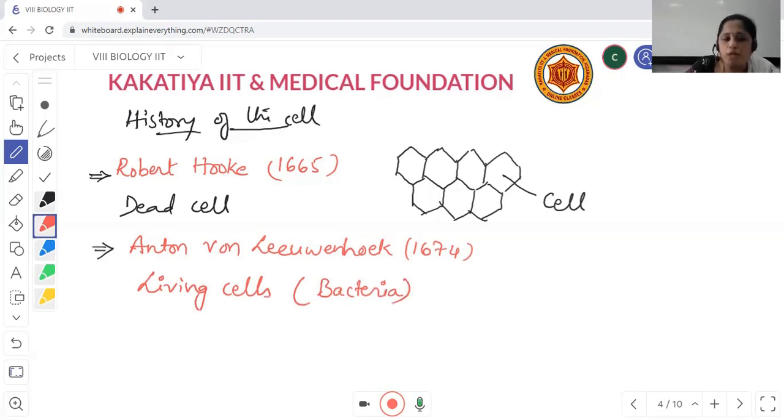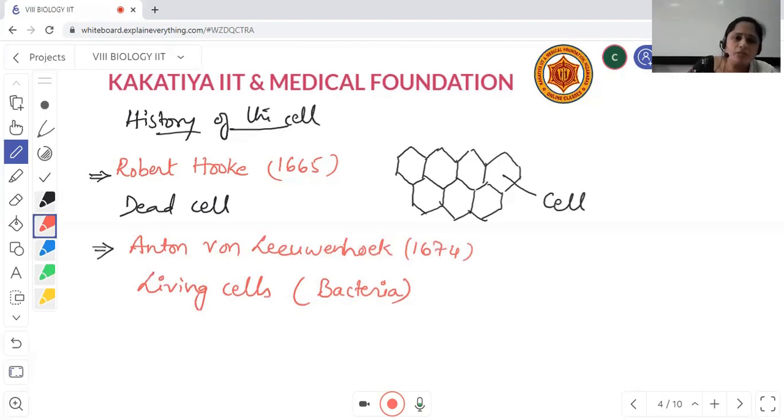So here you may get two types of questions on this topic. Who was the first person to observe the cell? The answer will be Robert Hooke. But if the question is who was the first person to observe living cells, then your answer will be Anton van Leeuwenhoek. They gave a lot of valuable explanation to this field of biology.